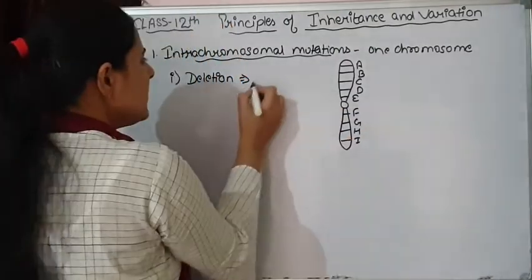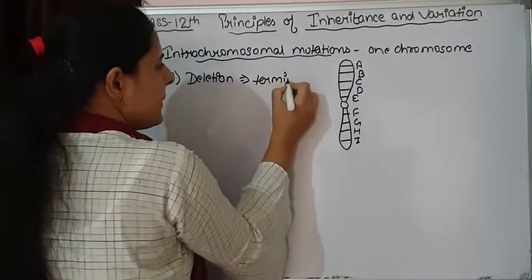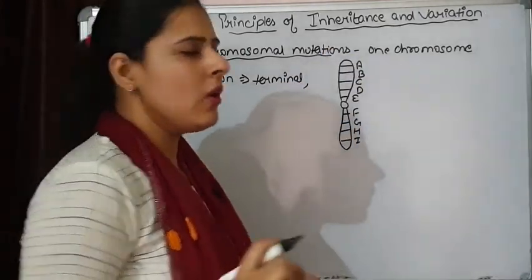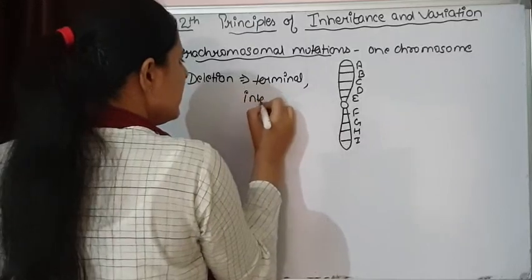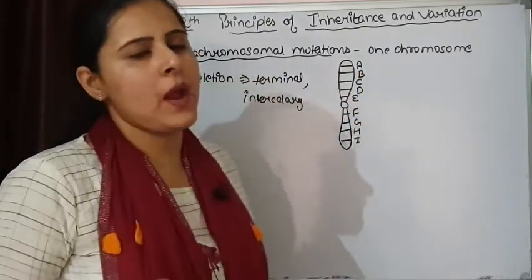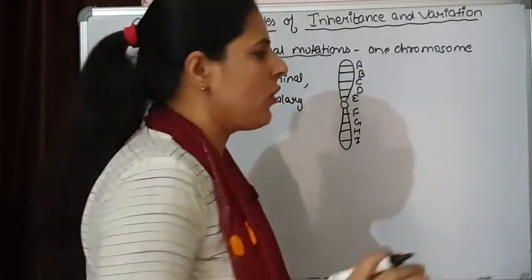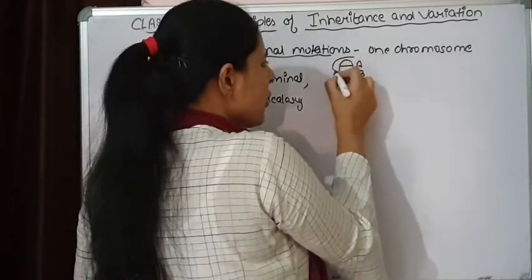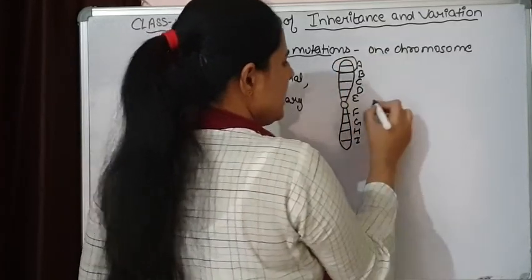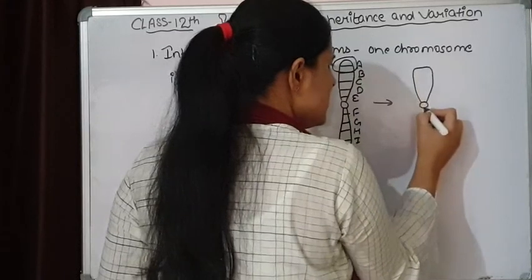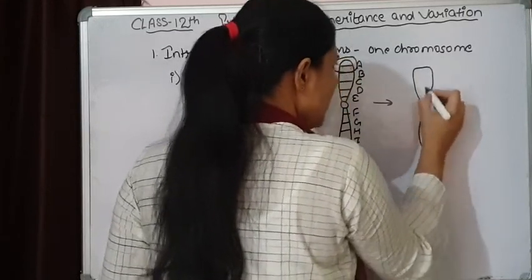It can be terminal, if the terminal part of the chromosome is involved, or it can be intercalary, when the intermediate part of the chromosome is involved. Suppose I am taking a terminal portion, and this part of the chromosome is deleted. So what happens? Now the chromosome is small in size.